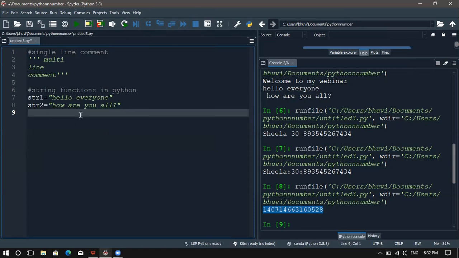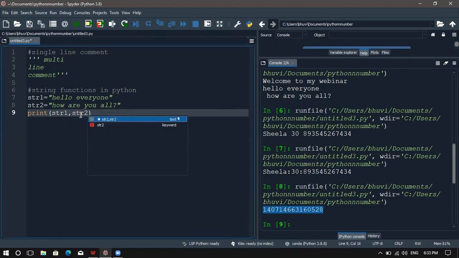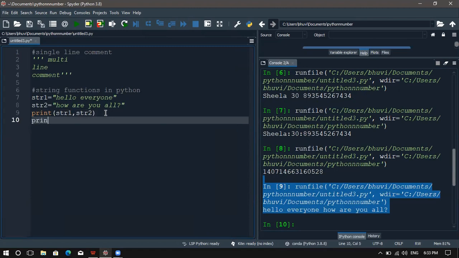Okay. So there are two ways to join these strings. One is like we did in the previous example, we can use the comma operator here, like string one comma string two. If I run this, it will print hello everyone, how are you all? And if I want to join one string to another string, I have to use a plus operator here: string one plus string two.